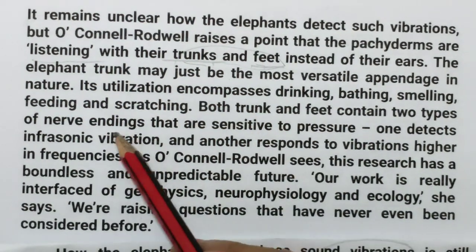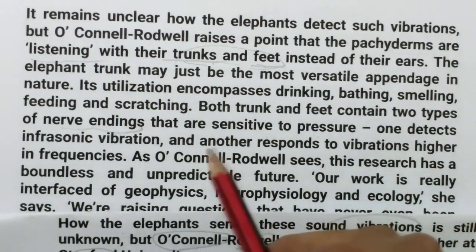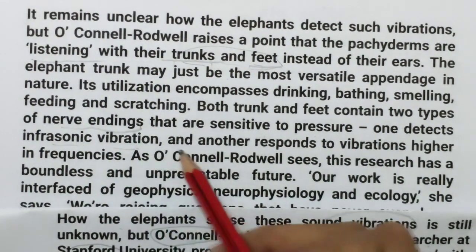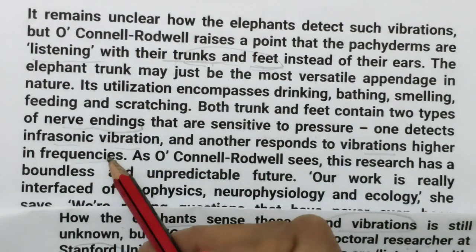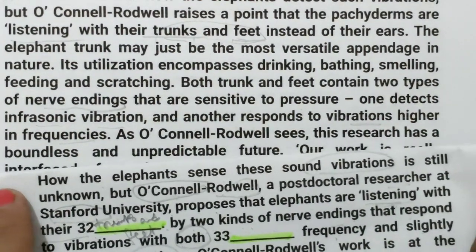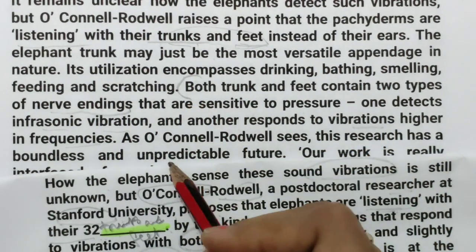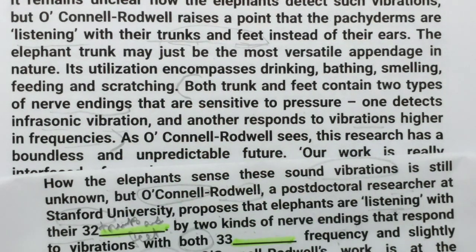Trunk and feet, two types of nerve endings is here. Nerve endings that are sensitive to pressure. One detects infrasonic vibration and another responds to vibration higher in frequency. See this. Now we have got the location. Now tell the answer, please. The location is from here to here. Now try to find the answer.